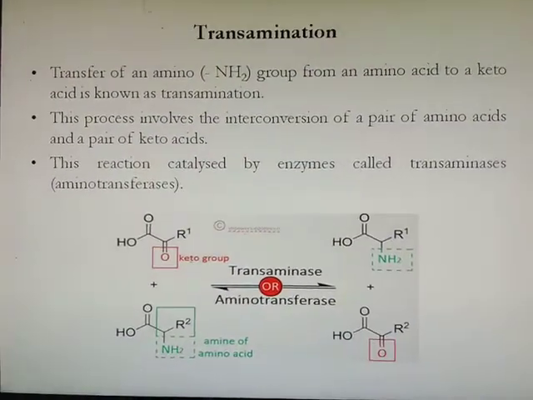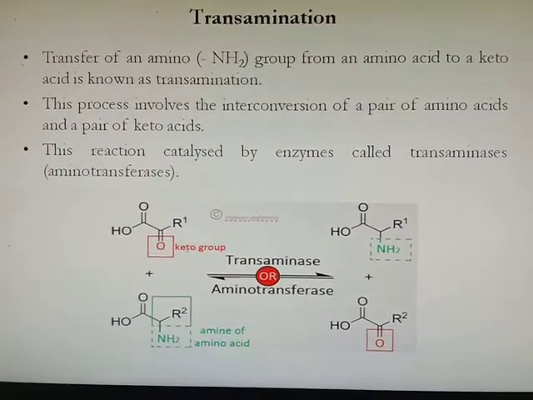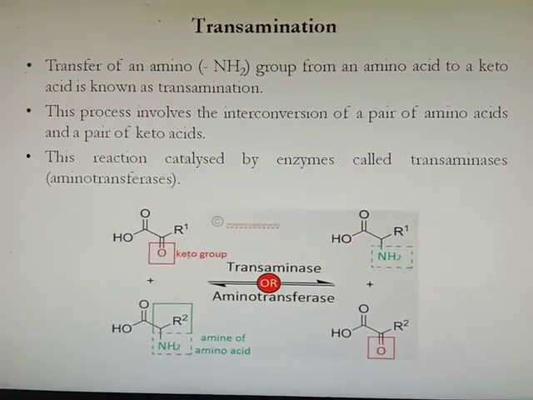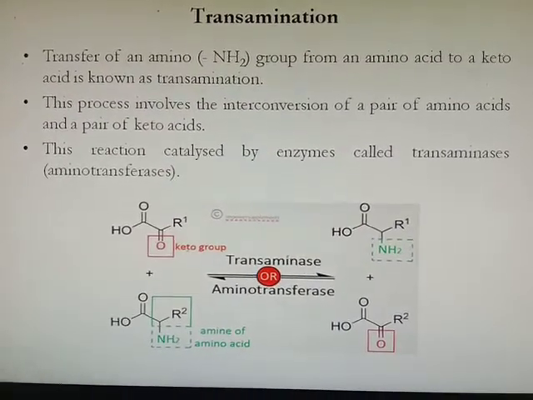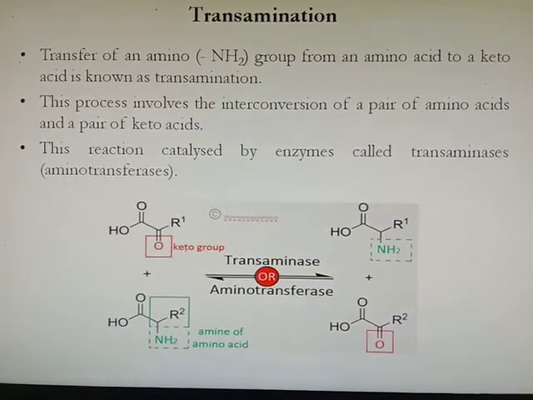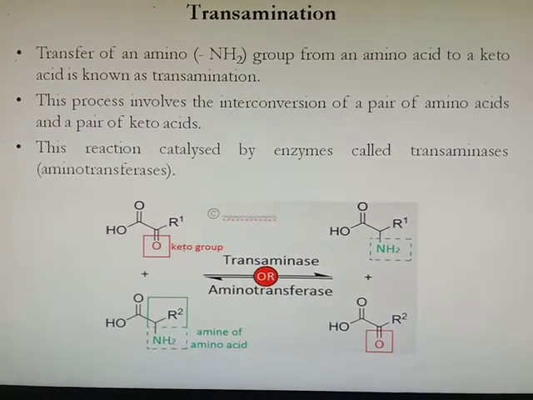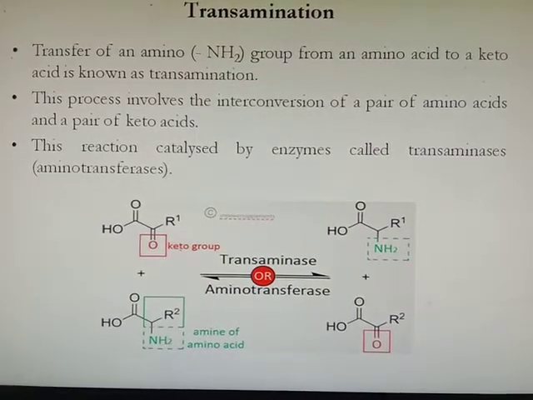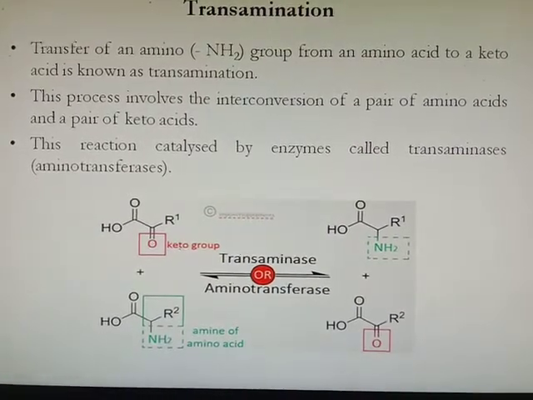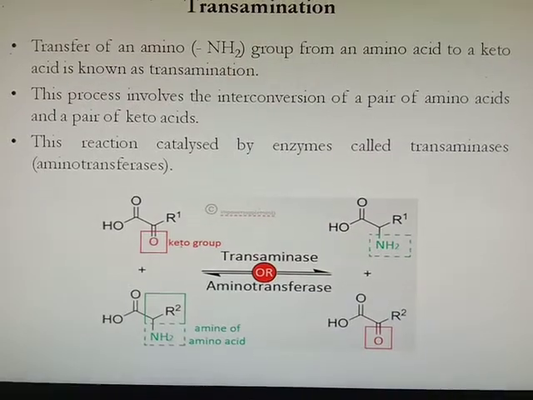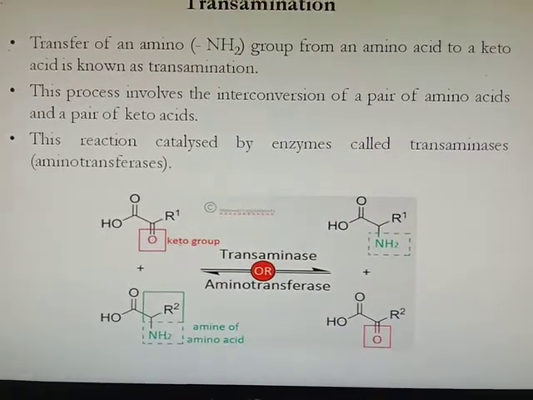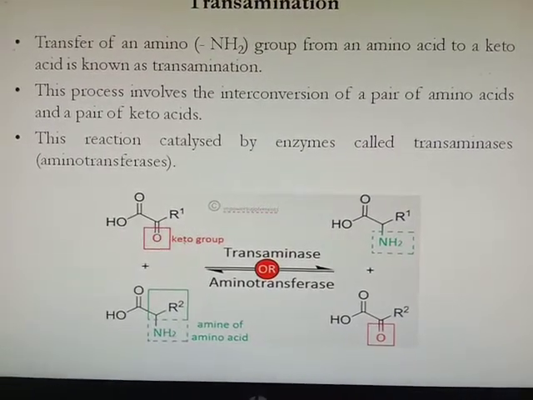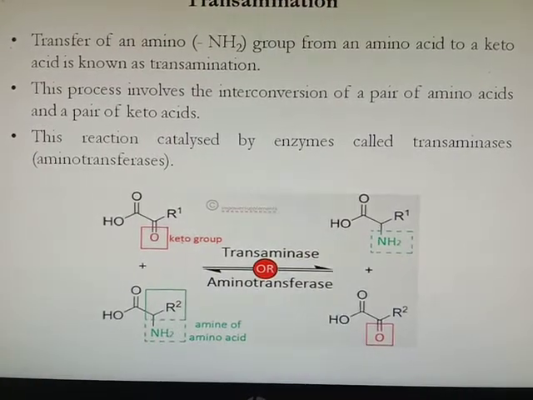First we will see the transamination reaction. Transamination is the transfer of amino group from amino acid to keto acid. This process involves the interconversion of a pair of amino acids and a pair of keto acids. It means the amino acid shifts its amino group to a keto acid, converting itself into a keto acid and forming a new amino acid.